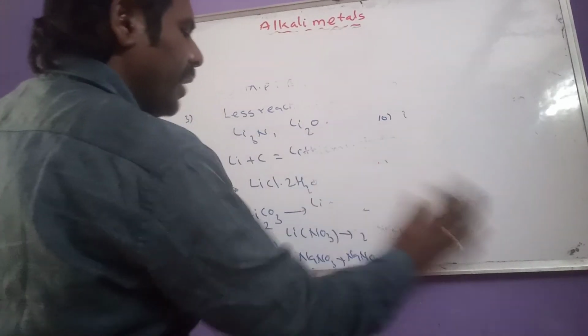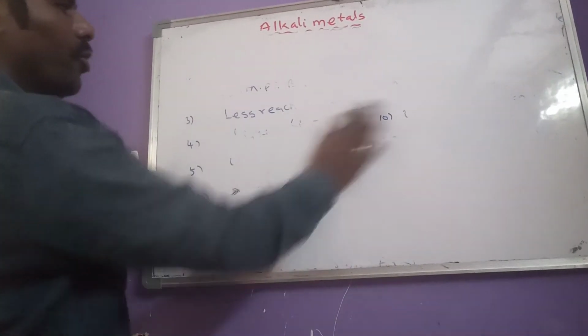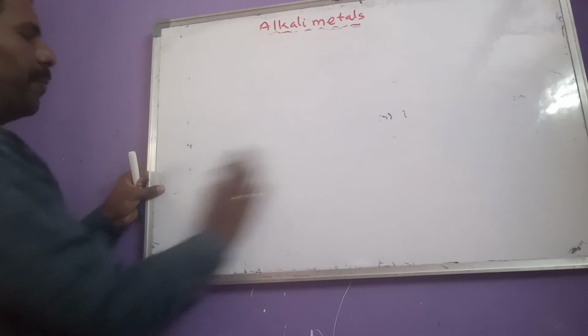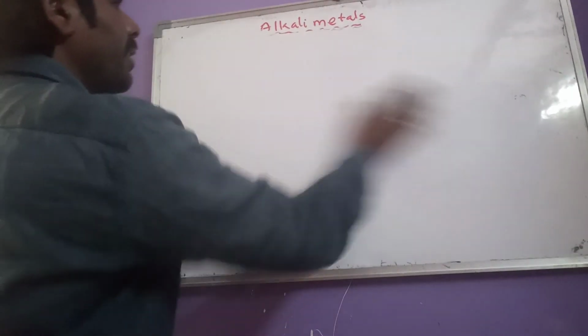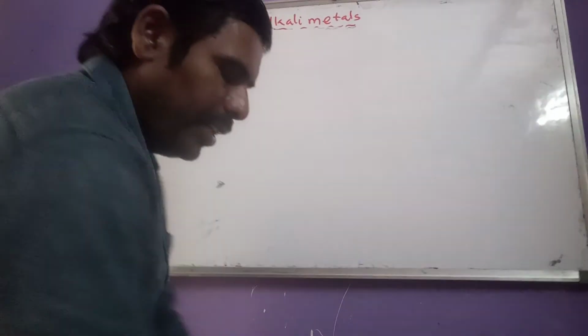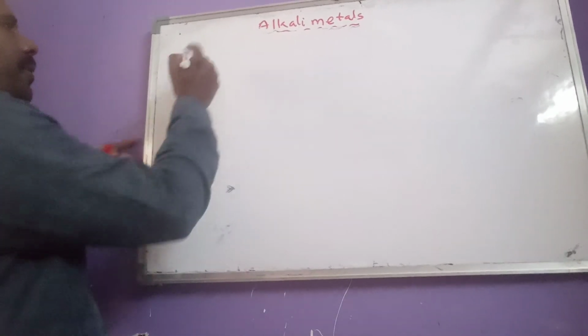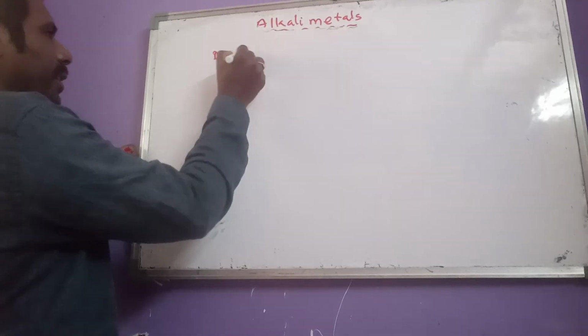So these are the anomalous properties of lithium. And then lithium shows a diagonal relationship with magnesium. What is the reason?